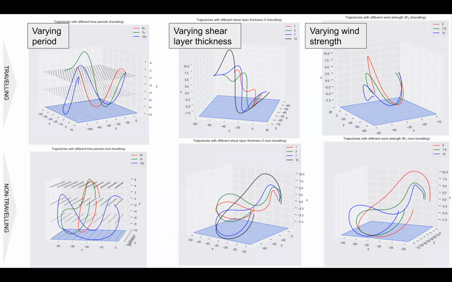For the non-traveling flight, the trajectories tend to decrease in height as the shear layer decreases in thickness. The smaller angle arc pattern is not seen for the non-traveling trajectories because of the way the dynamics of the flight type is constrained.